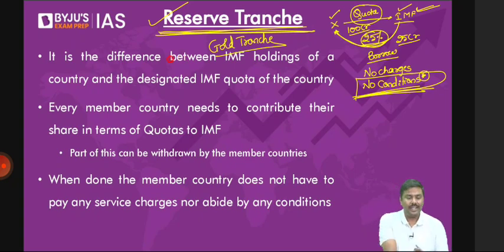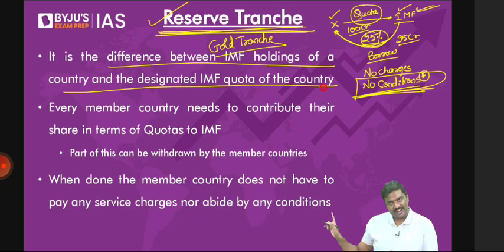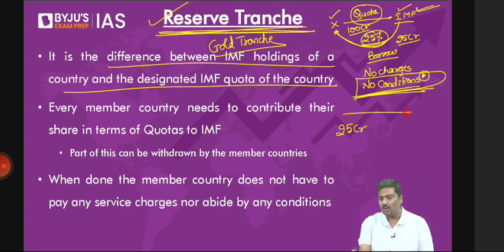Right? So what do you mean by that? Imagine you are that country. Your quota is how much? 100 crore. And out of that, up to 25% you can borrow. And imagine you take 25 crores. So your quota is 100 crore. You will take a loan of 25 crore rupees. How much is left with IMF? How much of your quota is held with IMF right now? 75 crore. Now, can I put this 25 crore? This is the reserve tranche position.